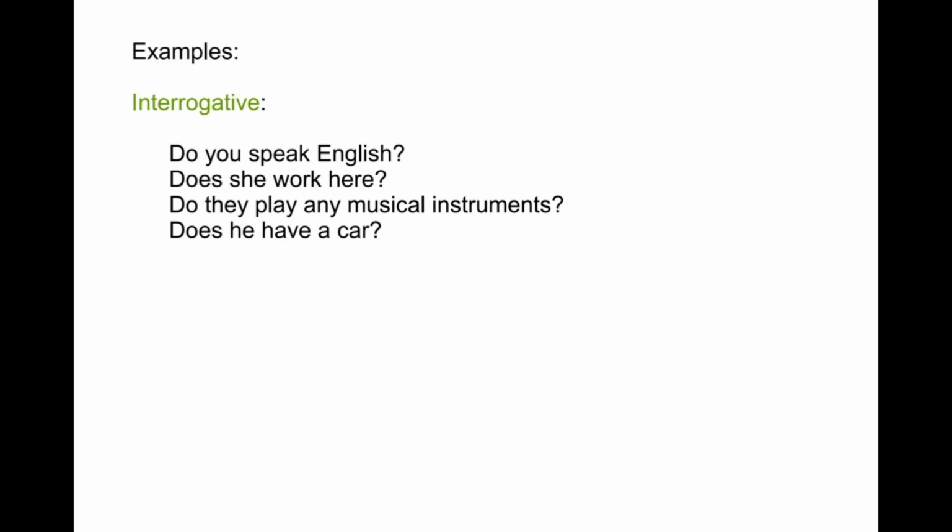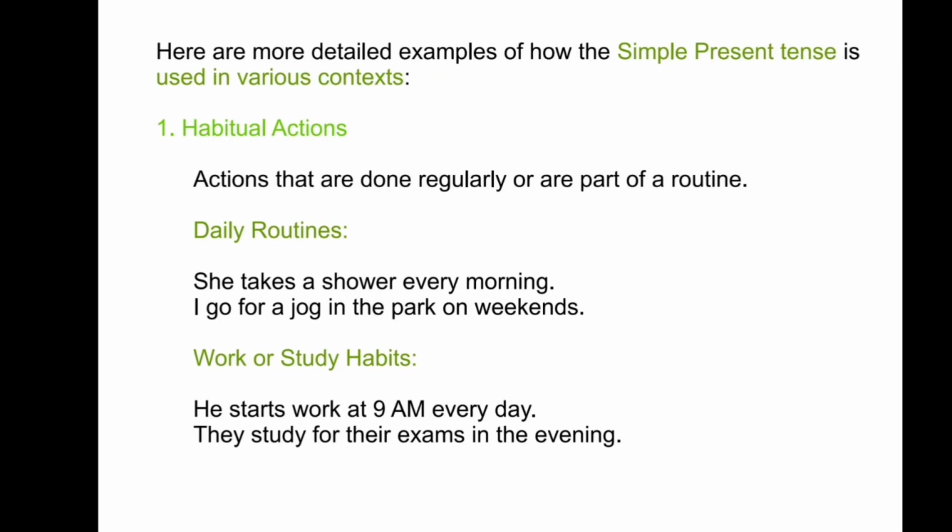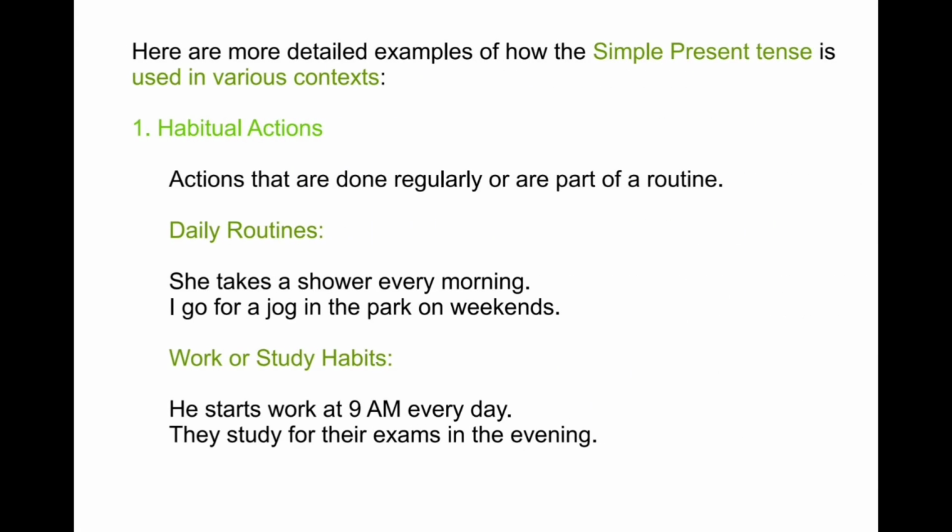Interrogative examples: Do you speak English? Does she work here? Do they play any musical instrument? Does he have a car? Here are more detailed examples of where the simple present tense is used in various contexts, where we have to use the simple present tense.